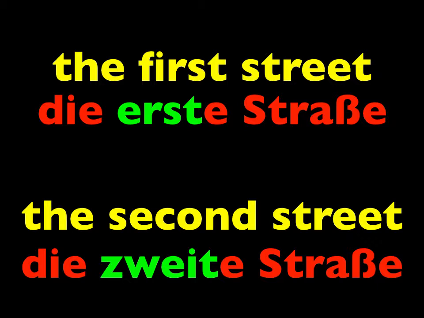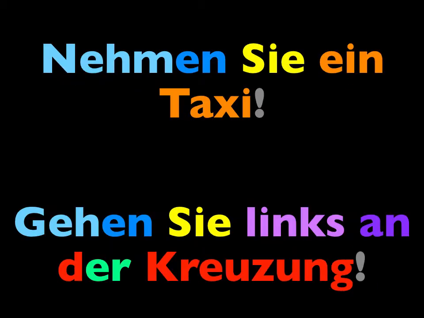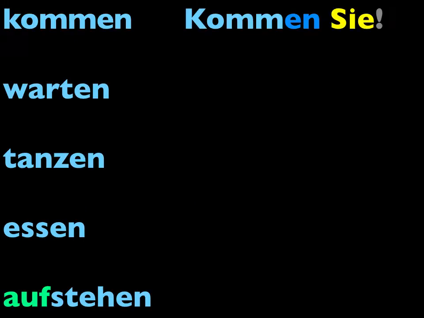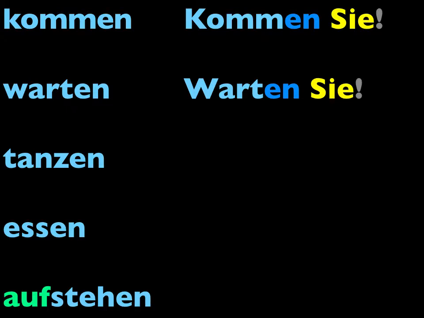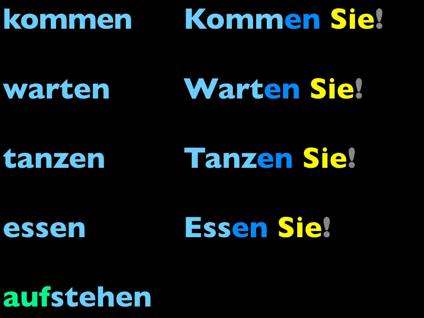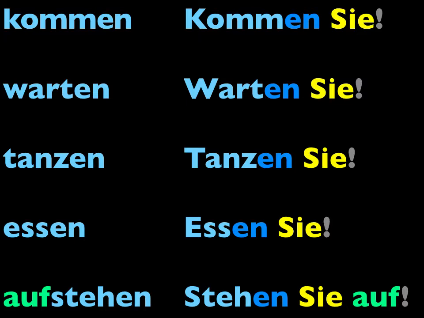We also learned how to make a formal command, as in the next two examples. Nehmen Sie ein Taxi, or gehen Sie links an der Kreuzung. They were both commands. The verb came first, followed by the subject. And you made more commands such as kommen Sie, warten Sie, tanzen Sie, essen Sie. And this last one, aufstehen, is a separable prefix verb. The auf will still go to the end, so the way to say get up is stehen Sie auf.